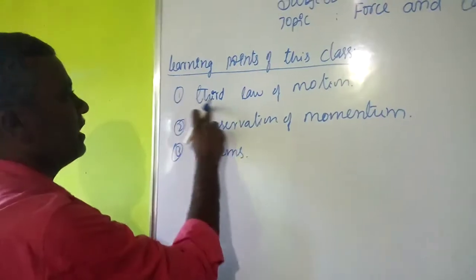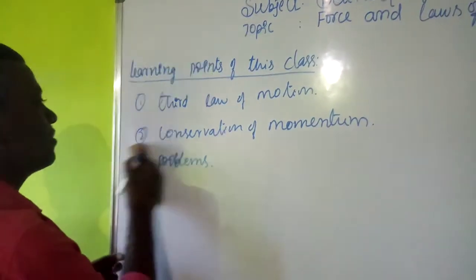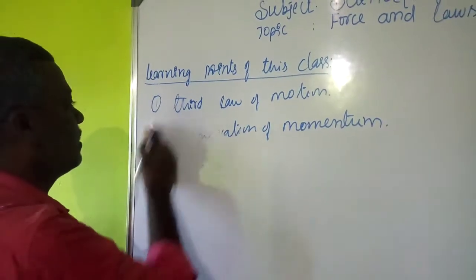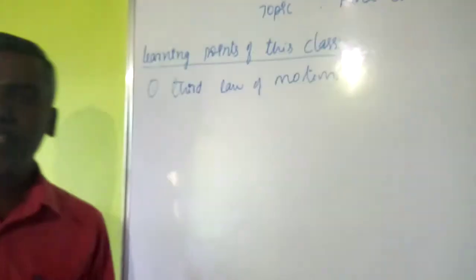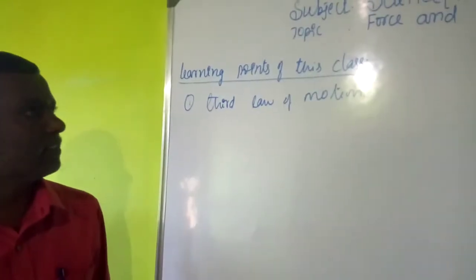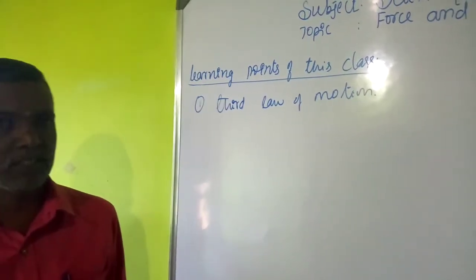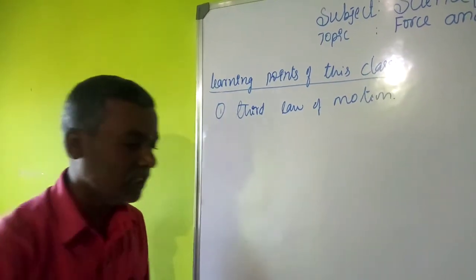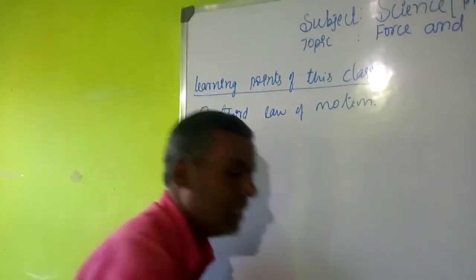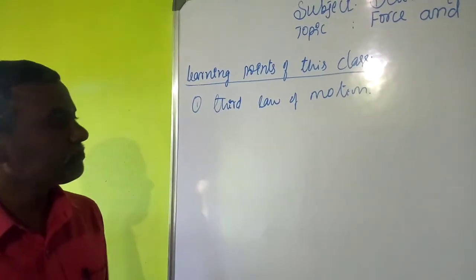Okay students, here first let us study these points one by one. First we want to study third law of motion. What is meant by motion? Motion means, as we already learned in the first chapter, movement of the objects. The first law and second law we have already learned. Here we are going to learn the third law. Before that I want to explain some examples.